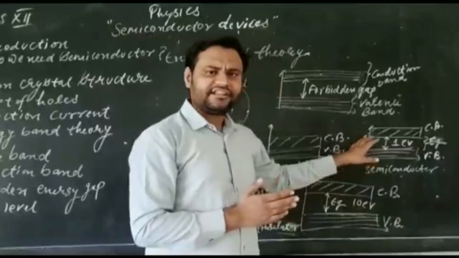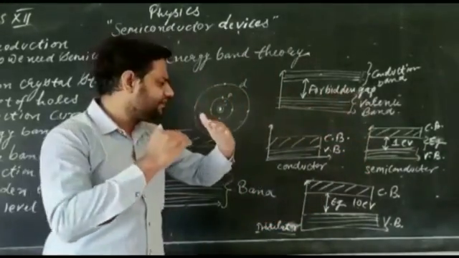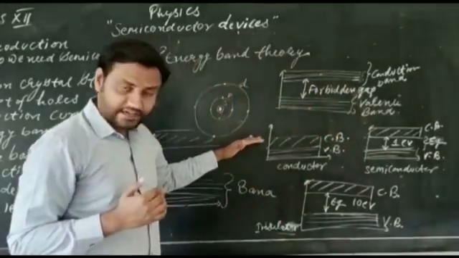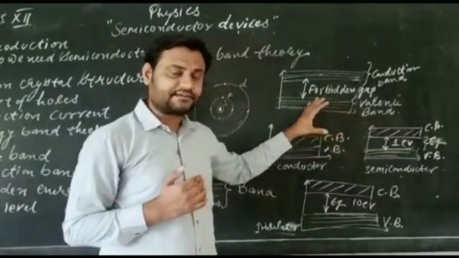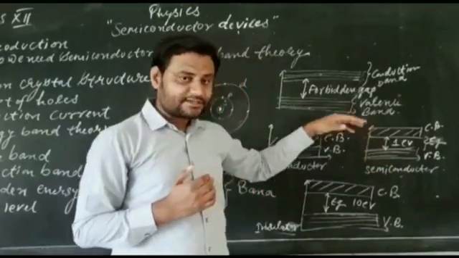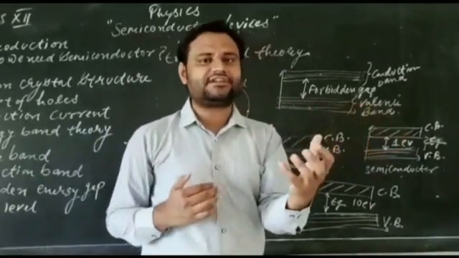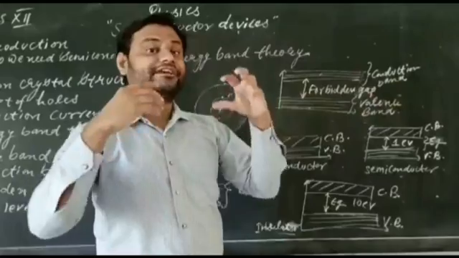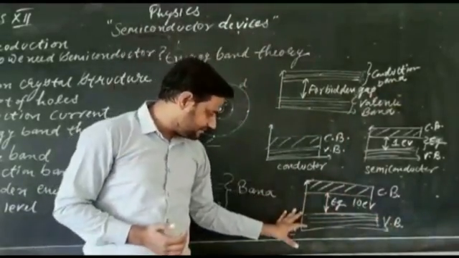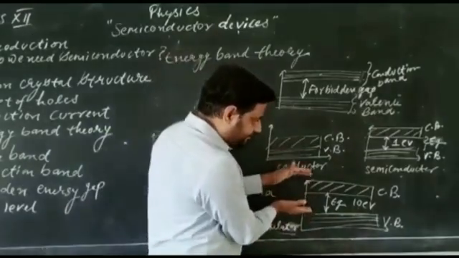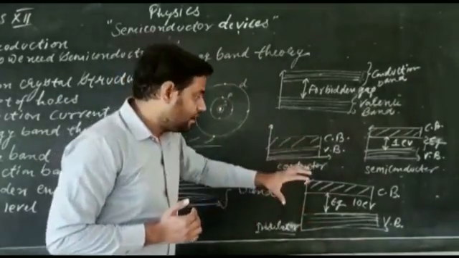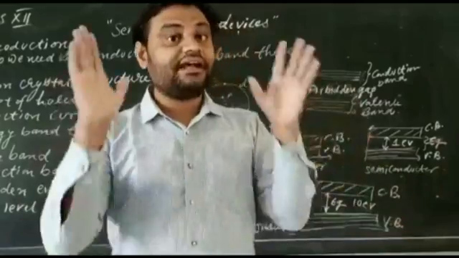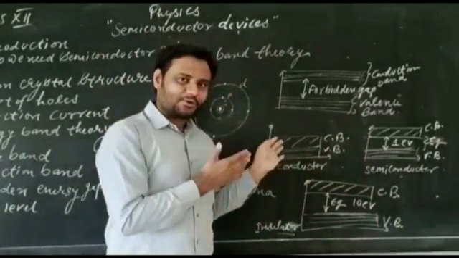But when we are talking about a semiconductor, there is a small gap, comparatively more than a conductor but less than an insulator, something around the order of 1 electron volt. When these valence electrons get sufficient energy, they start jumping from the valence band to the conduction band and are responsible for the conductivity. What about insulators? They have a large gap between the valence band and the conduction band, around the order of 10 electron volts. That's why conductivity is not possible in the case of an insulator.